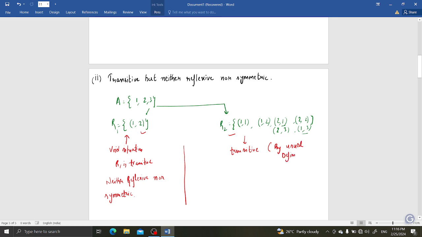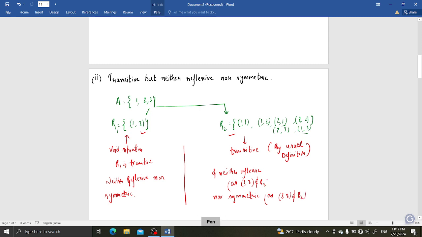And neither reflexive, as 3 comma 3 does not belong to R, nor symmetric, as 3 comma 2 does not belong to R2.